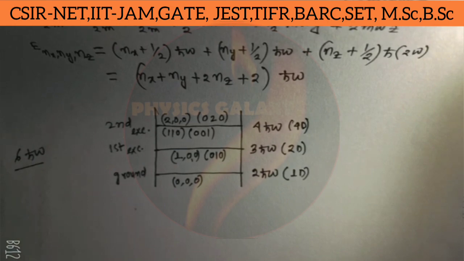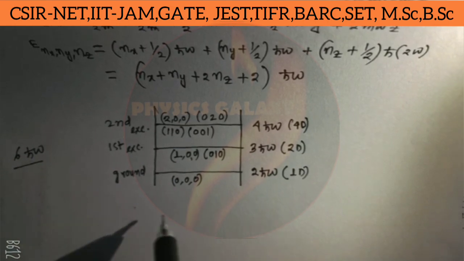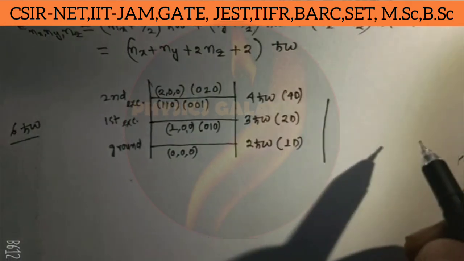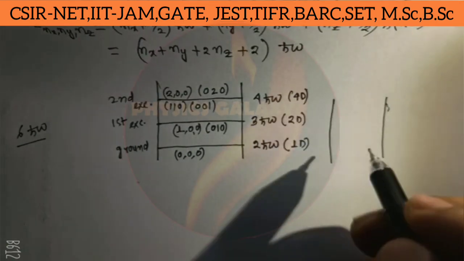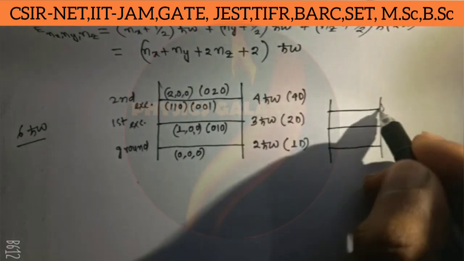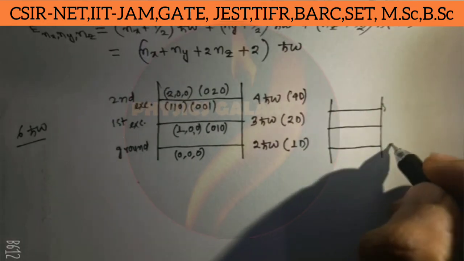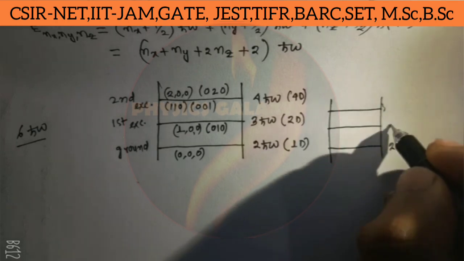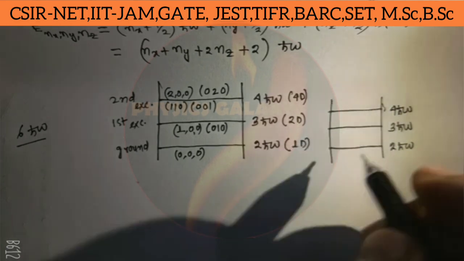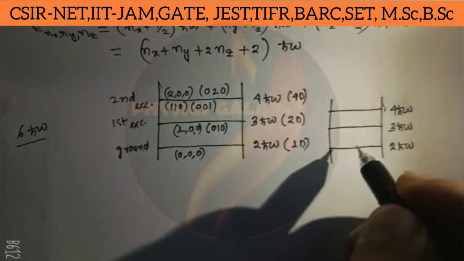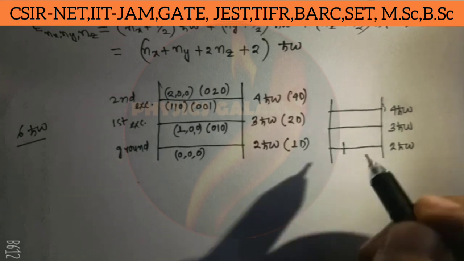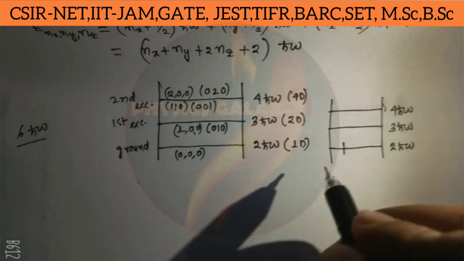Now at first we draw the energy levels. This is the ground state energy 2 h cut omega, this is the first excited state 3 h cut omega, and this is 4 h cut omega. We just consider identical particles. The total energy is 6 h cut omega.